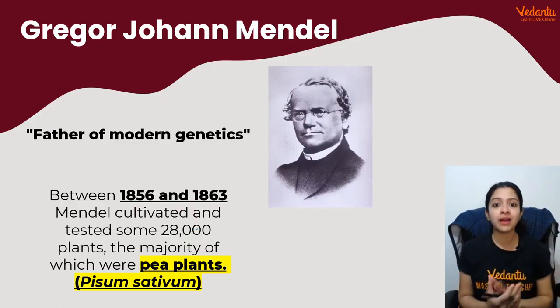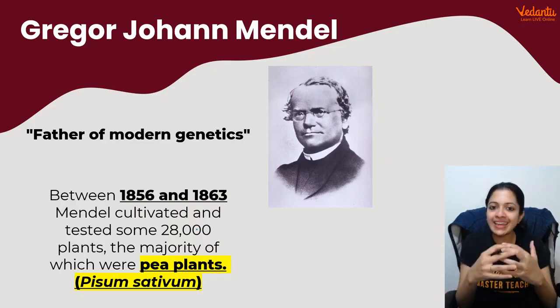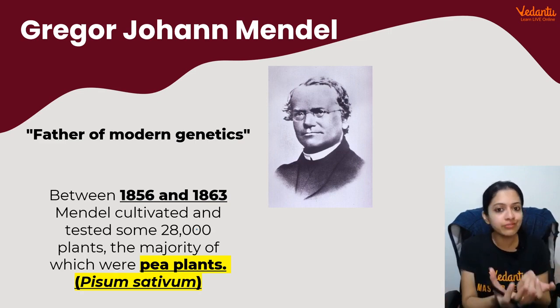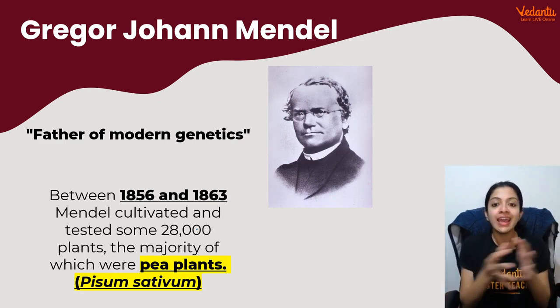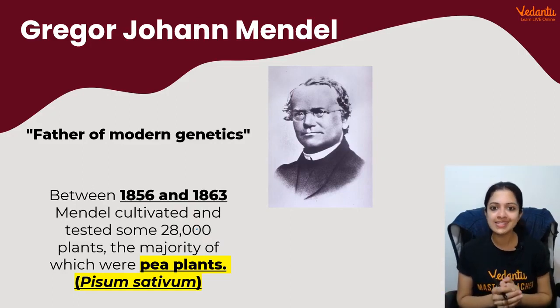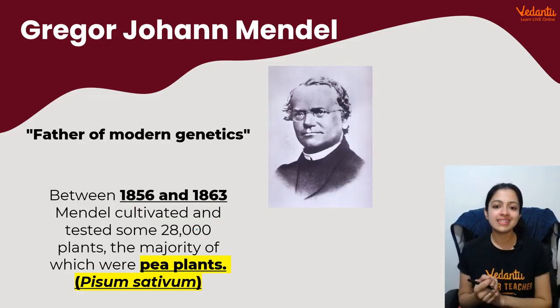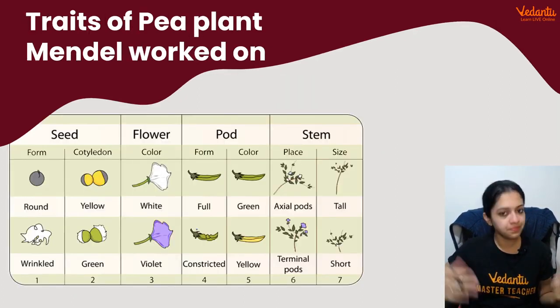He was a very good mathematician as well. And combining these two, the logic of math and his love for plants, or biology in general, he came up with the theories of genetics. So we have to be really, really thankful to Mendel for this, right? The plants that he grew were the garden pea plants, called Pisum sativum botanically.